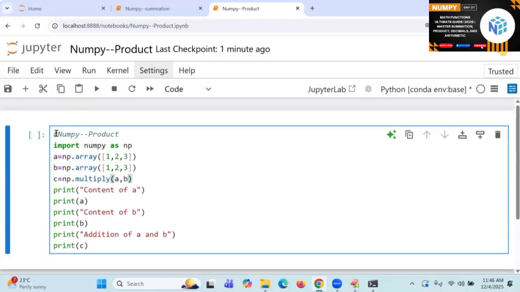Already you learned multiply or not? Multiply will give you which elements, students? Element wise multiplication or not? Yes, element wise multiplication it will give you. So coming back to the point, here I'm going to write multiply of A, B. What will be the answer? Tell me. Can you expect it?